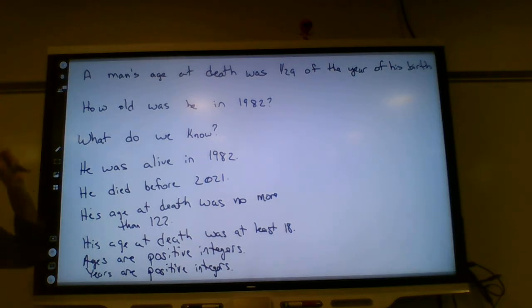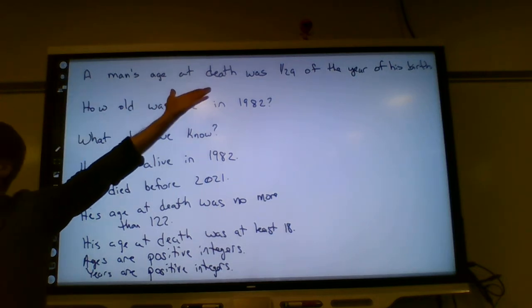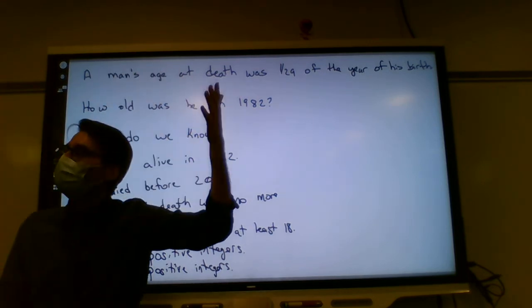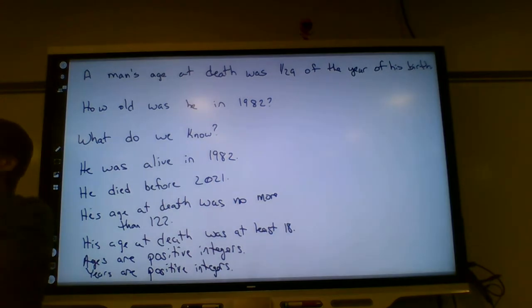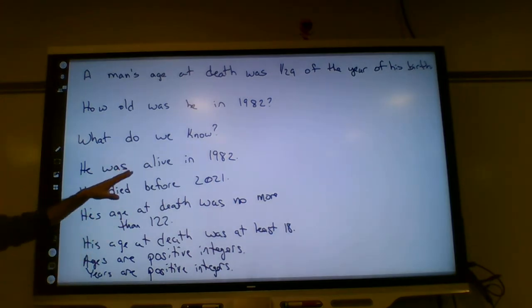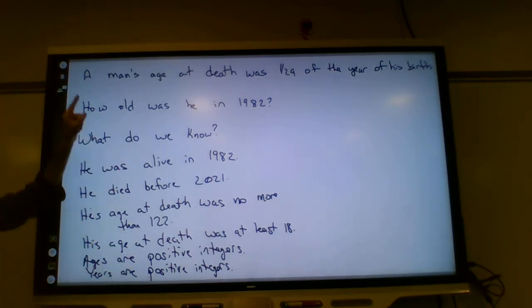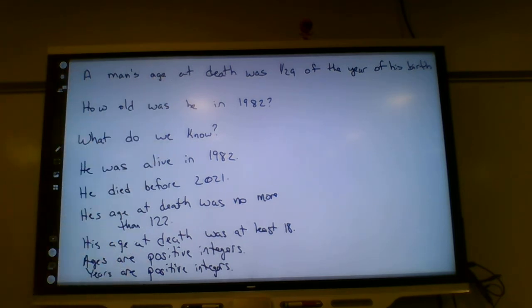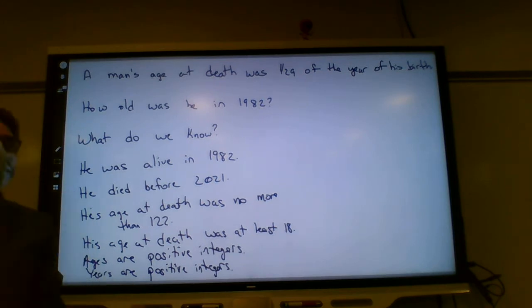Yeah, we know that 129 thing now, right? I already have it written down up here. I'm not going to write that part down again. So we do know that. We don't want to forget that we know it. I kept pushing it off until we got more things. But we know all of this other stuff too. And if we focus on that part, we forget to look for the other pieces. All right, so this is the what do we know.